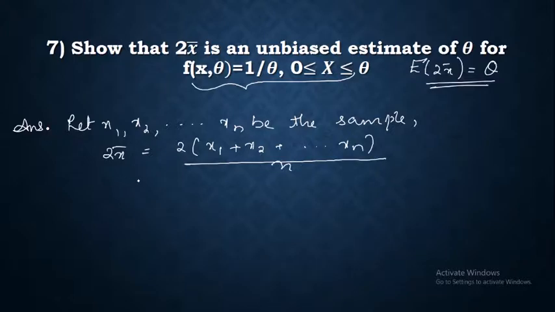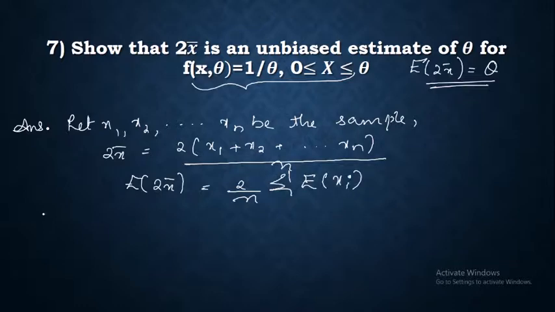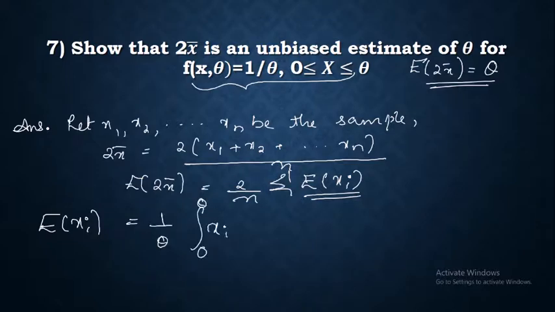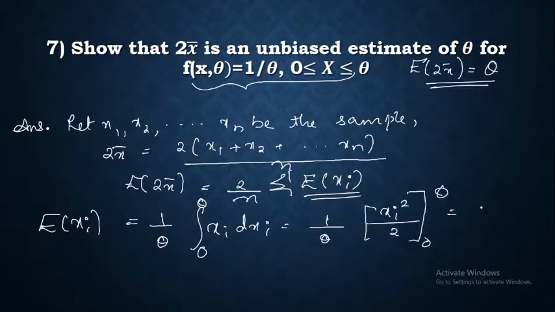Then what is expectation of 2x bar? Expectation of 2x bar is equal to 2 by n summation expectation of xi. Then what is expectation of xi in the context of this PDF that is given? That is equal to 1 by theta integral 0 to theta xi dxi, which is equal to 1 by theta times xi square divided by 2 from 0 to theta, which is equal to theta divided by 2.